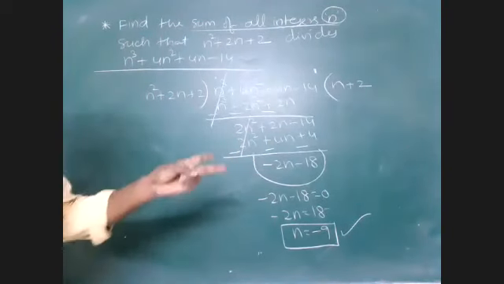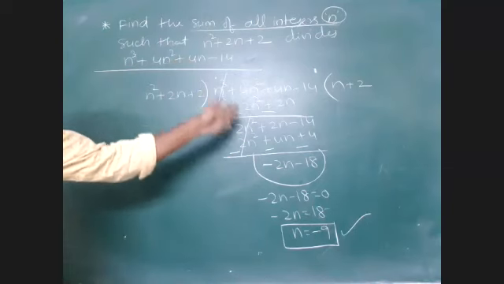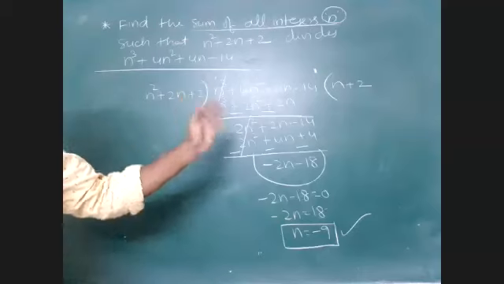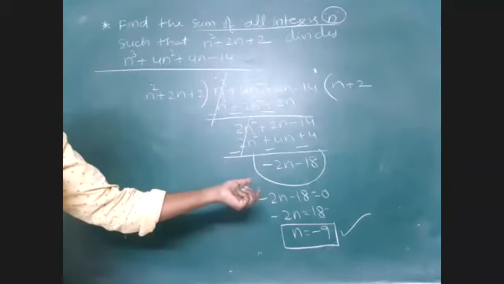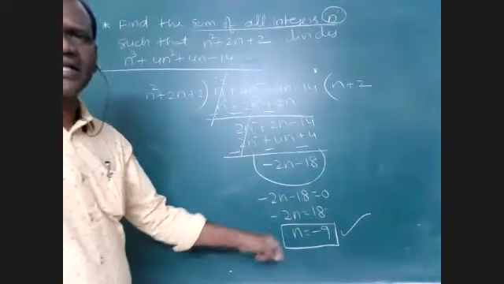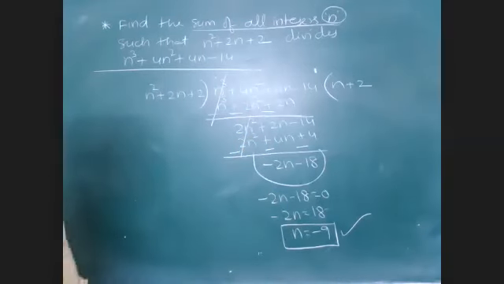Yes, that is the difference between number theory and the polynomial part. Of course, all theorems of number theory are applicable to polynomials also, but a slight variation is there. So here the remainder is 0, one possibility, which is correct. n is equal to minus 9 is one possibility. What about the other possibilities? That is the thing you have to know.